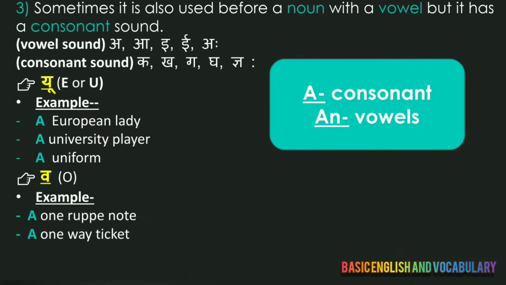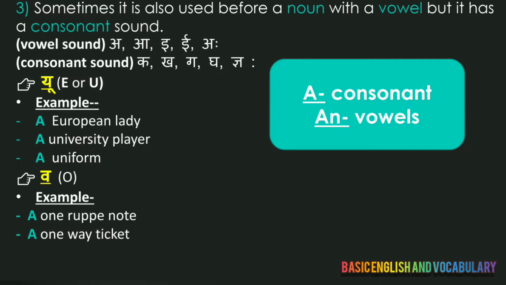The next one is that sometimes a is also used before a noun with a vowel, but it has a consonant sound, like U. When I say university, the sound of U, as we pronounce it in Hindi, is not a vowel here. Here U is a consonant sound.